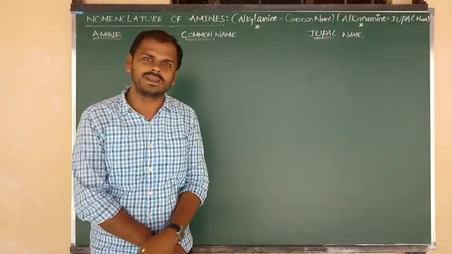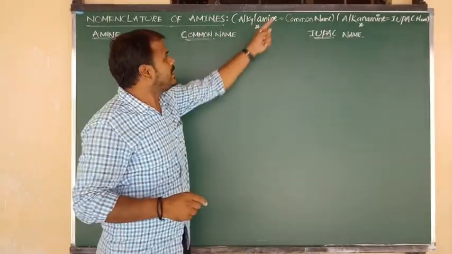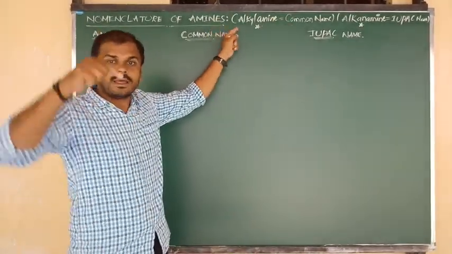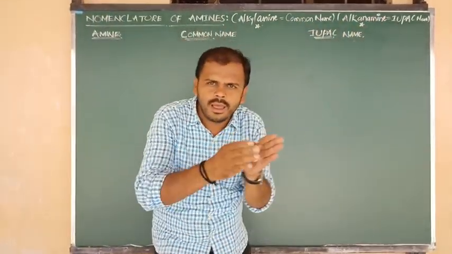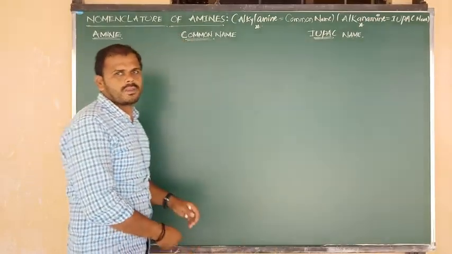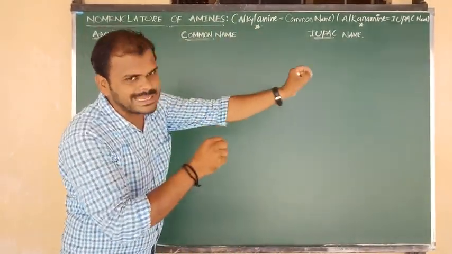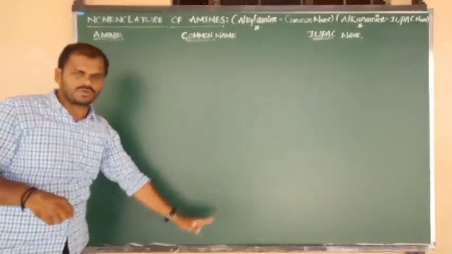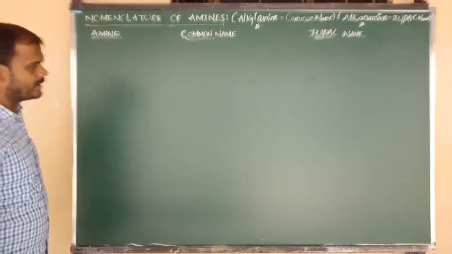Like that we have to write. So once again, the common name of amine is alkylamine and the IUPAC name of amine is alkanamine, and all respective amines have to follow this.